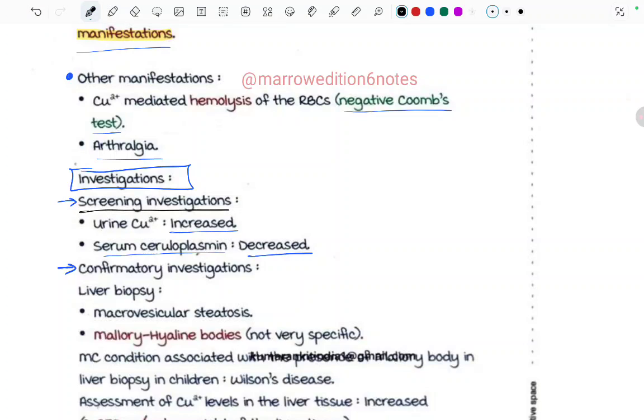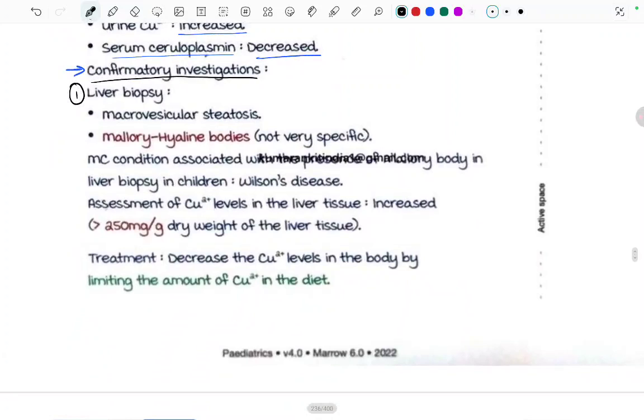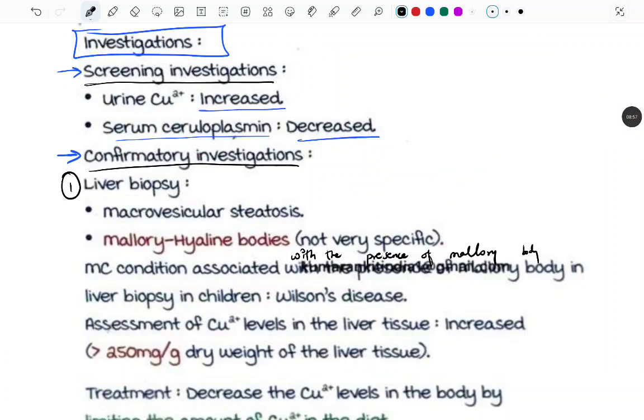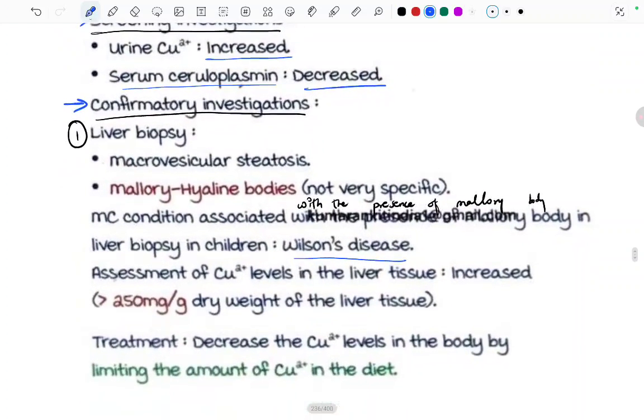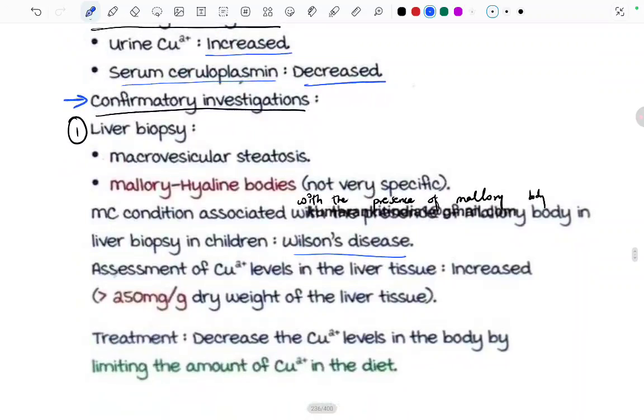Now, what is the confirmatory investigation? Confirmatory investigation is first one, the liver biopsy. What will be seen on the liver biopsy in Wilson's: macrovesicular steatosis, Mallory-Hyaline bodies, but they are not very specific. Most common condition associated with the presence of Mallory body in the liver biopsy in children is Wilson's disease. An assessment of the copper levels in the liver tissue leads to what? Increased more than 250 mg per gram dry weight of the liver tissue.